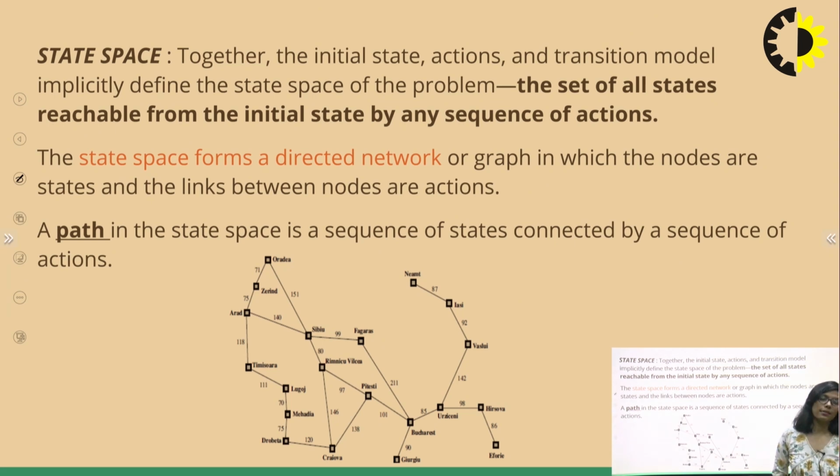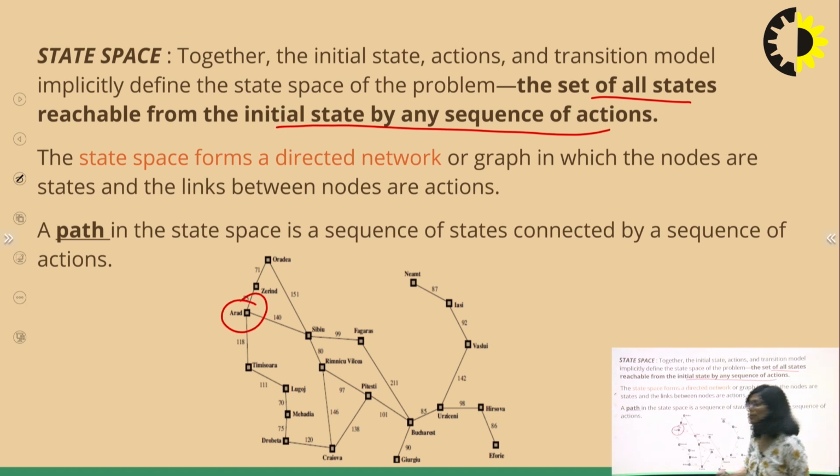Now, state space. This is another term that we will be going to use again and again in this unit. State space is the set of all states reachable from the initial state by a sequence of actions. Suppose I am at Arad, this is my initial state. What all states I can reach from this current state will form the state space. For the problem that we are discussing, this is your state space.